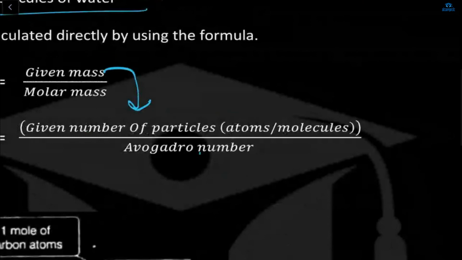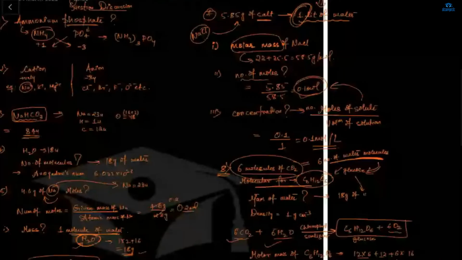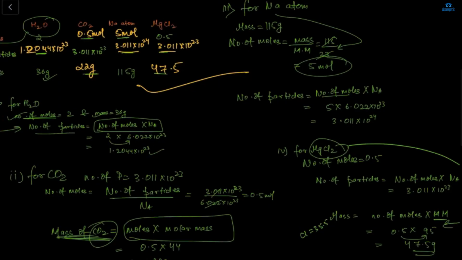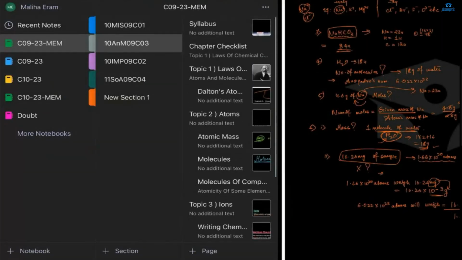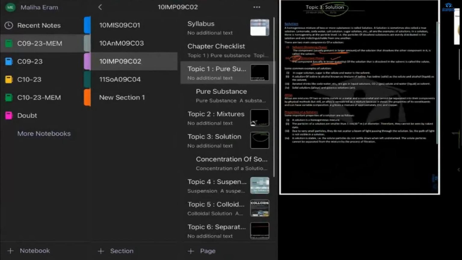Now, what is the Avogadro number, Shazan? 6.02 into 10 to the power 23. Yes, Avogadro number is this. And these are all the examples we had, which we have already discussed. So, any doubt in this chapter anywhere? No, ma'am. Okay, so in the next class, we will continue with the next chapter. We will do the revision of the next chapter.